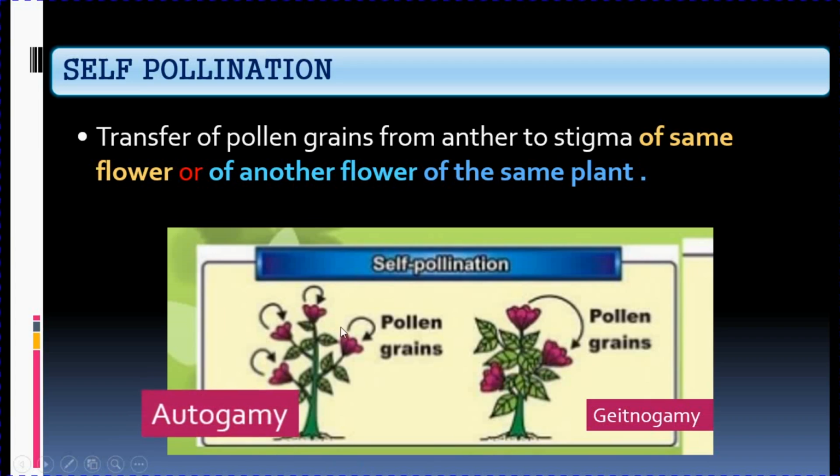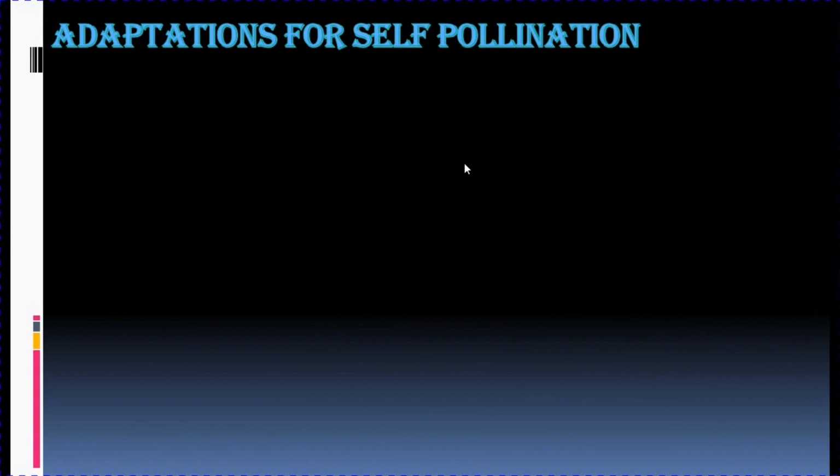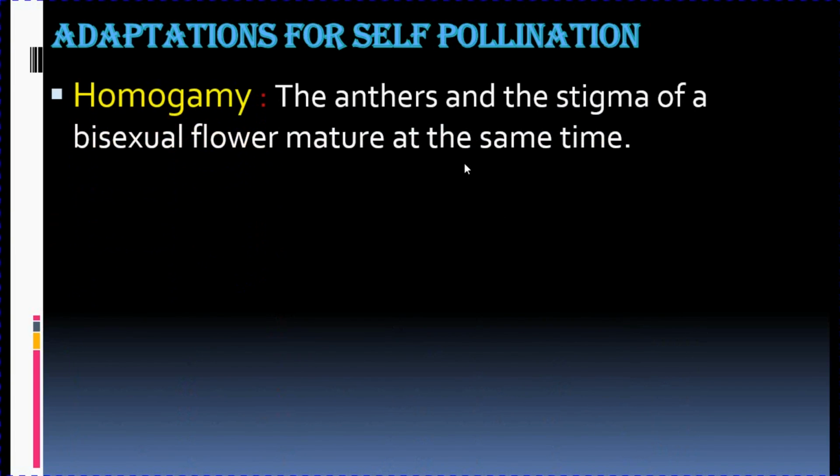Autogamy is the transfer of pollen grain to the stigma of the same flower, whereas geitonogamy is the transfer of pollen grains from one flower to another flower, but both the flowers are on the same plant. To carry out this self-pollination, the flowers have adapted themselves to ensure that only self-pollination takes place and no cross-pollination takes place.